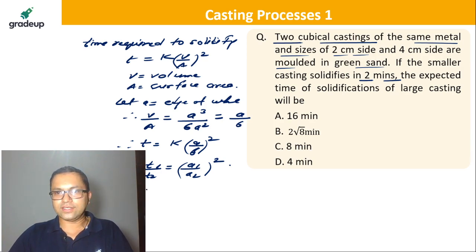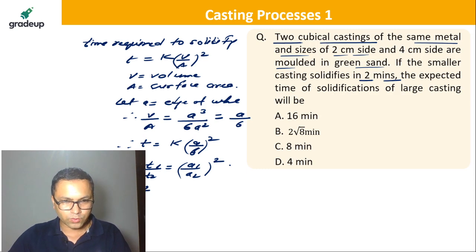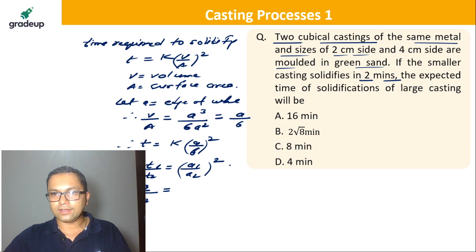So T1 is given to be 2 minutes, and we just have to find T2.